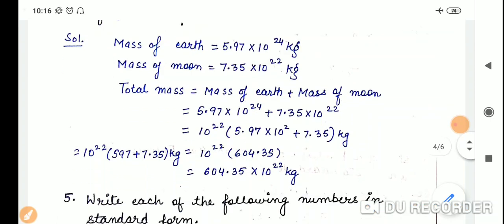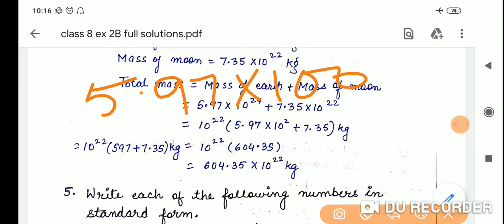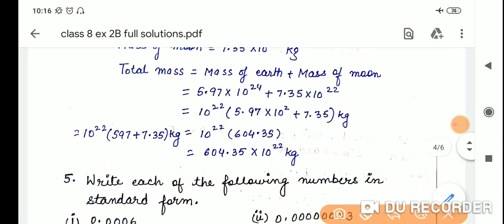Clear? So if we open it, 5.97 multiply by 100 is equal to 597. Clear? So here 10 raised to the power 22 and 597 plus 7.35, and by adding it we will get 604.35 into 10 raised to the power 22 is the answer. Clear?